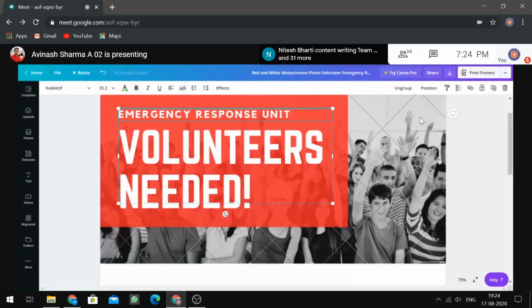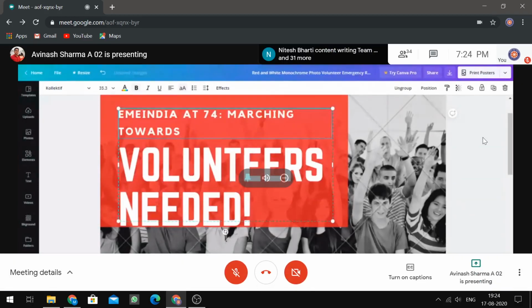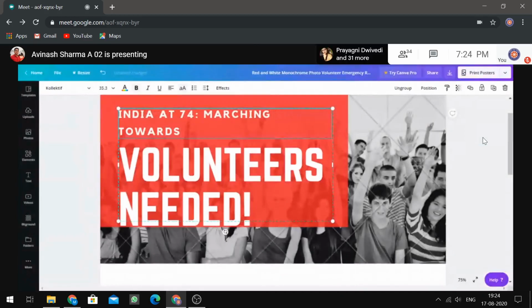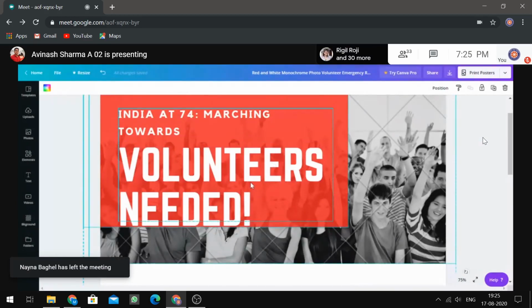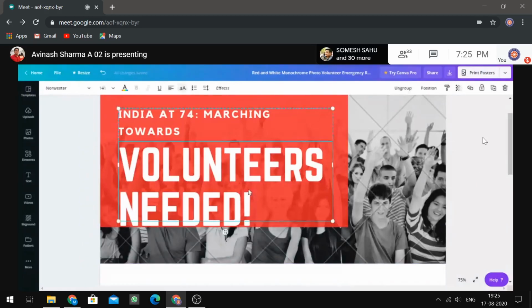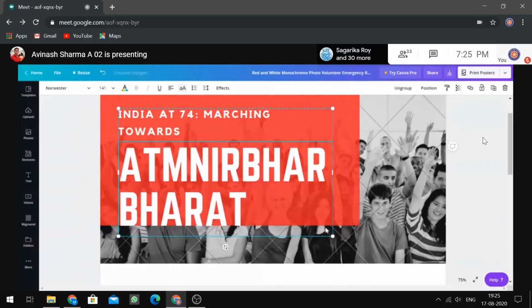So let's make a poster immediately. India at 72, they're marching towards Atmanirbhar Bharat. Let me copy the Atmanirbhar Bharat text over here.